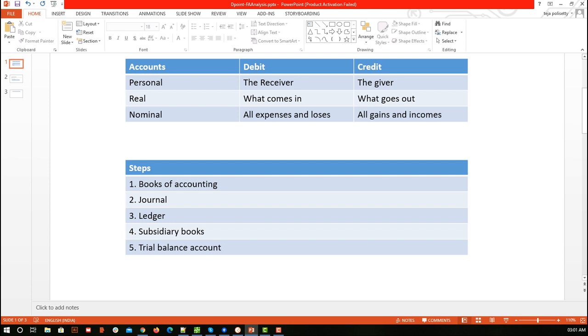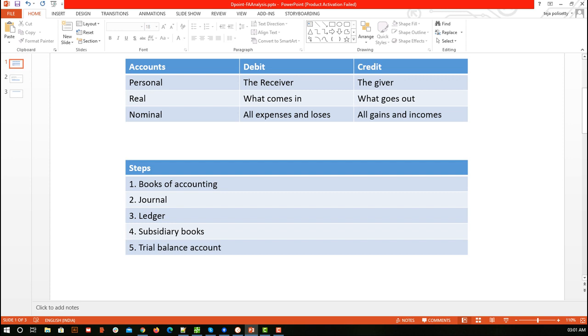Okay, so those kind of accounts will come under nominal account. So if there are any expenses or losses happening, we say that for that nominal account the amount is debited, and all gains and incomes are credited. I hope this is clear, right? So these were the steps which we are going to follow in the coming videos.